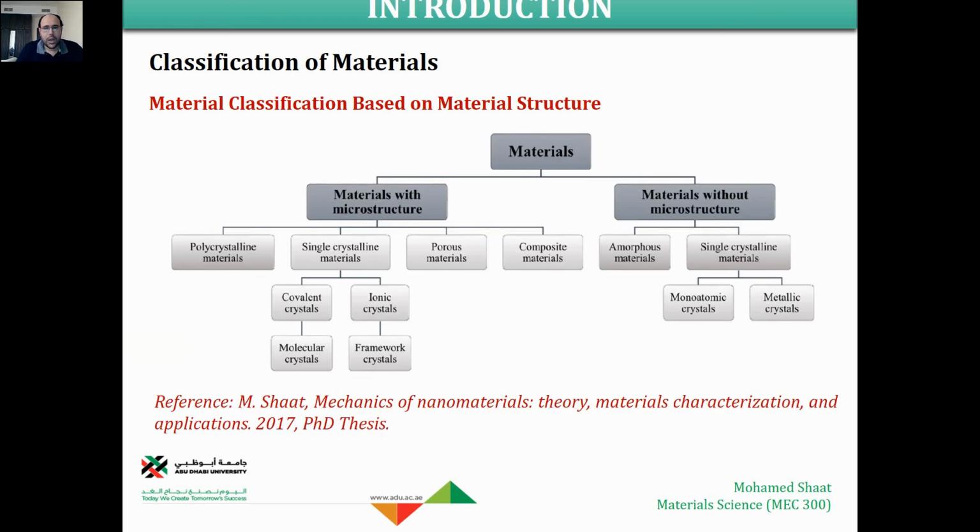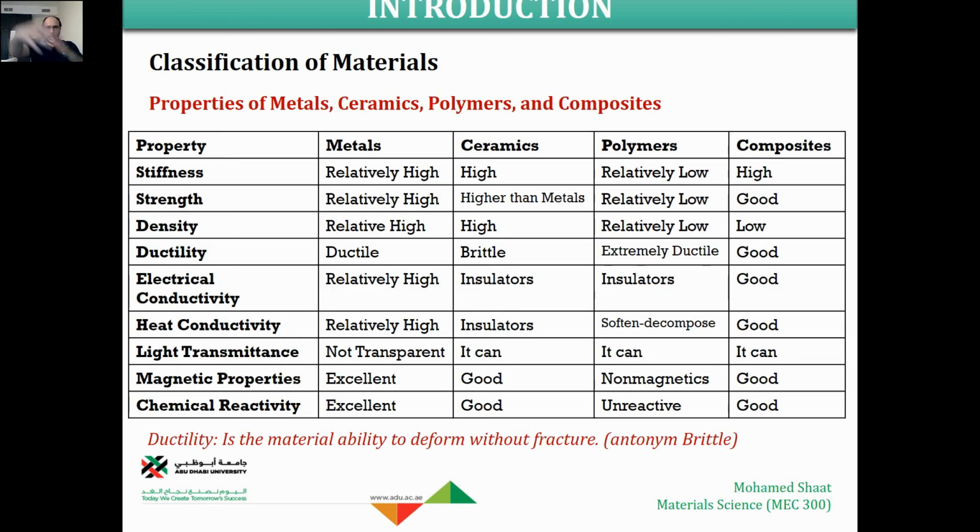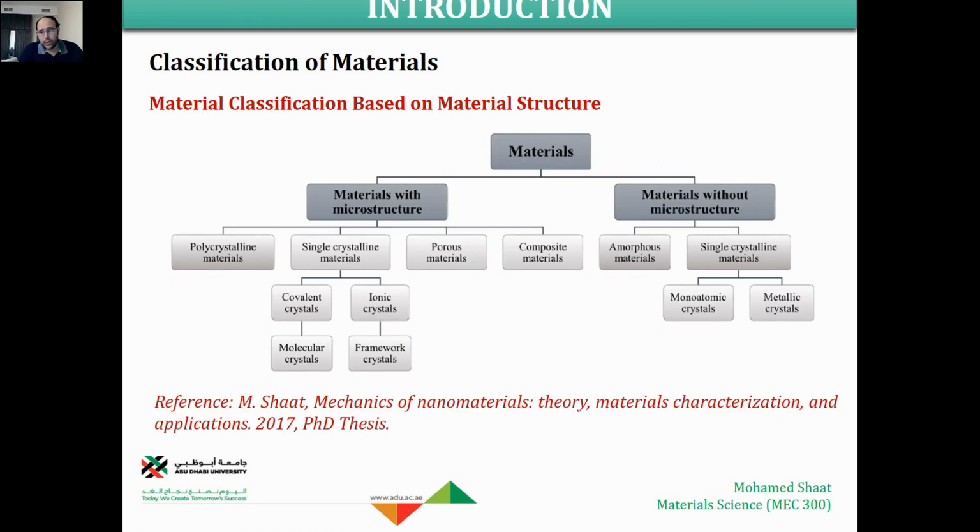Make sense? So this is the classification and the different types and even the properties of the materials, classified as metal, ceramic, polymer and composite, which mainly depends on their chemical composition. The last thing that we are going to discuss here is the classification of the material based on the material structure. We can do this classification in general into two groups: materials with microstructure or materials without microstructure.